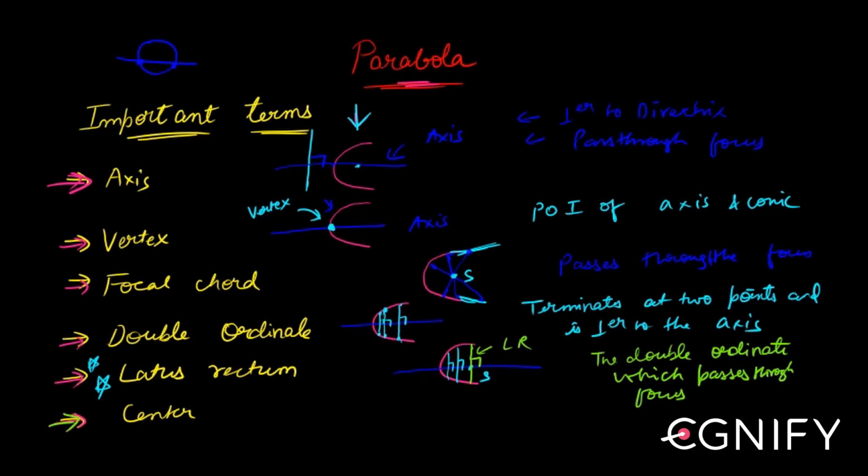Coming to this last thing called center. The thing is, a parabola has no center, so I can't show it to you in terms of a parabola. But the point that bisects every chord of the conic passing through it is called the center. Let me explain with a circle. In a circle, you have this point in the middle, which is called your center. What is unique about this center? Every chord which passes through this is bisected into two halves, right?